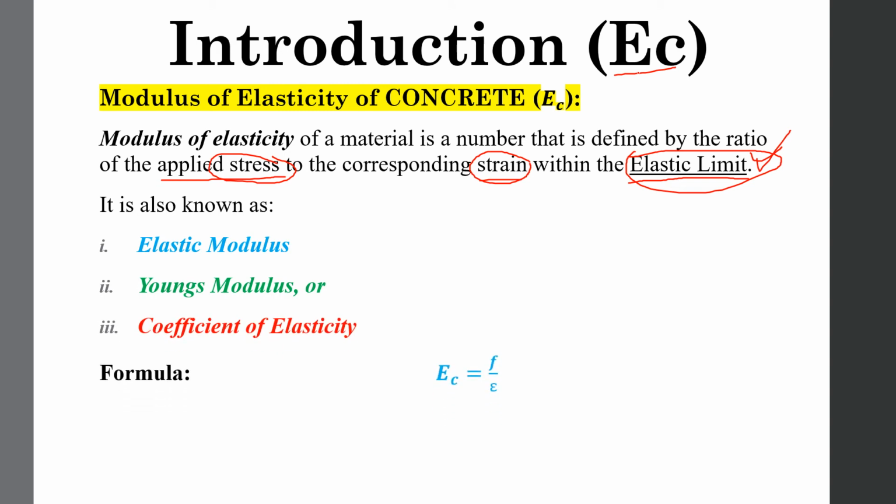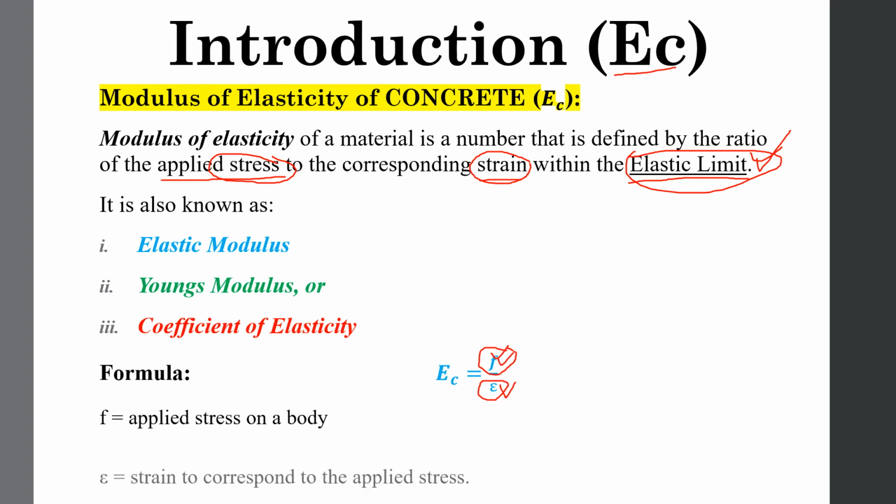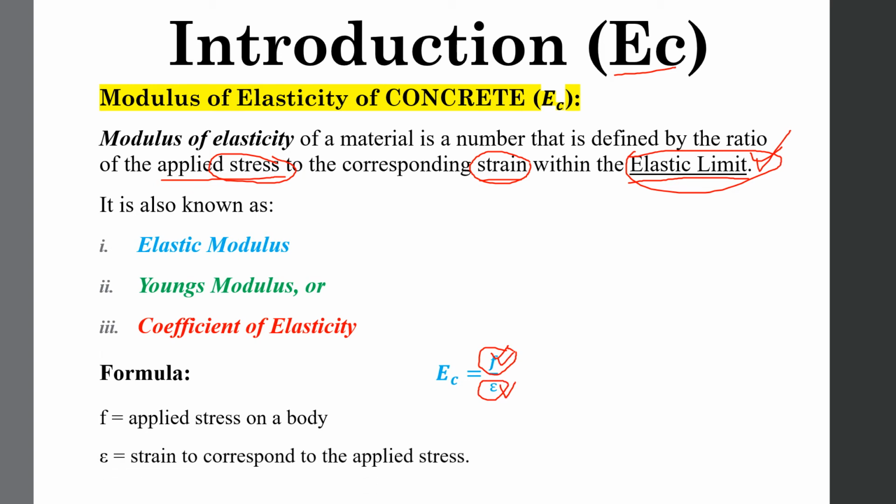Sorry, the formula for coefficient of elasticity is stress divided by strain. F is applied stress over the area, and this strain is the result of this applied stress. So both F and epsilon are written over there.